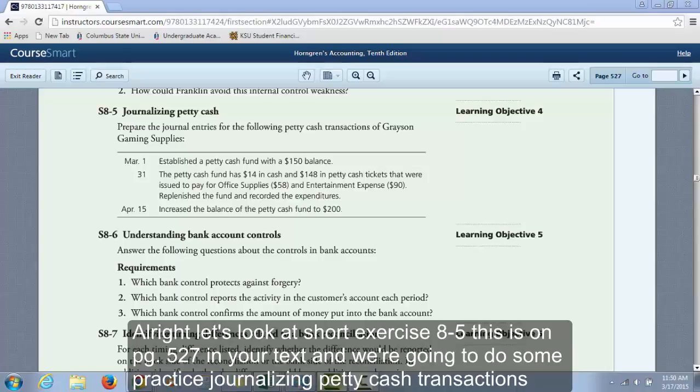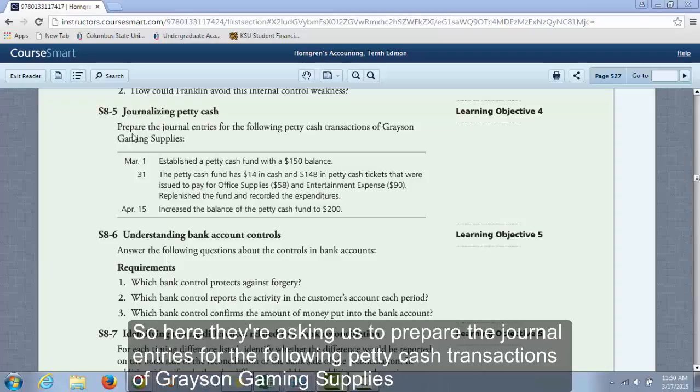All right, let's look at short exercise 8-5. This is on page 527 of your text. And we're going to do some practice journalizing petty cash transactions. So here they're asking us to prepare the journal entries for the following petty cash transactions of Grayson Gaming Supplies.